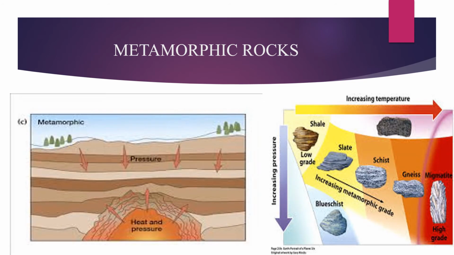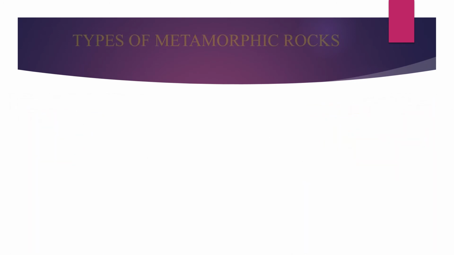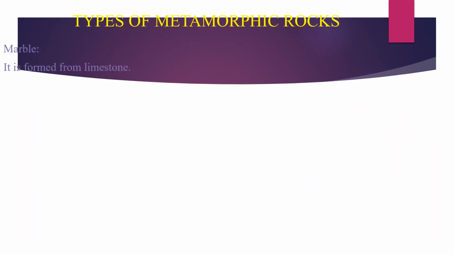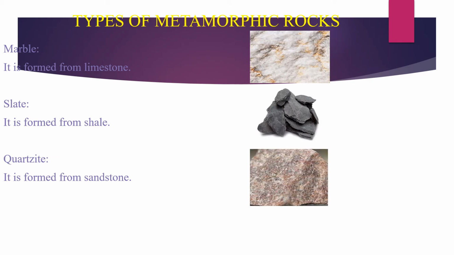We have some examples of metamorphic rocks. They are marble, slate, quartzite and gneiss. First we will study about marble. How is marble formed? It is formed from the limestone.